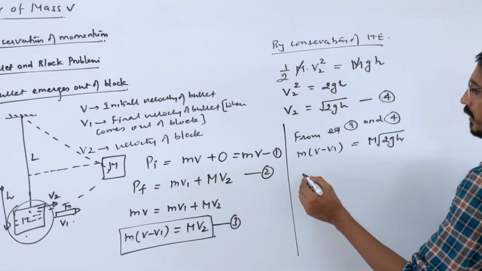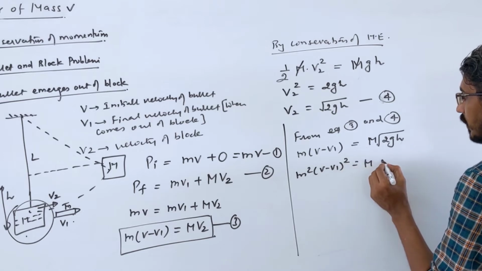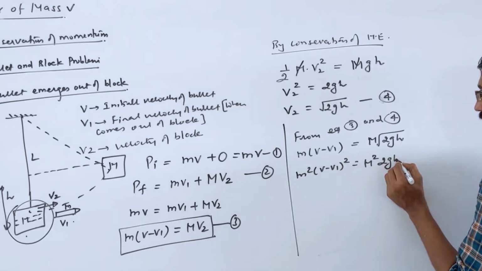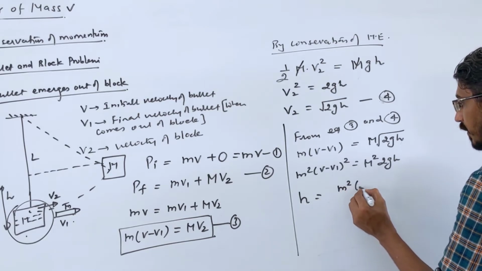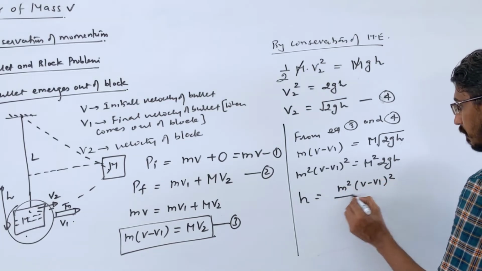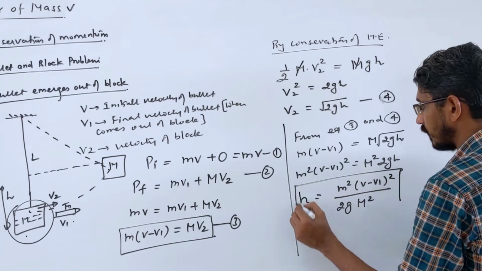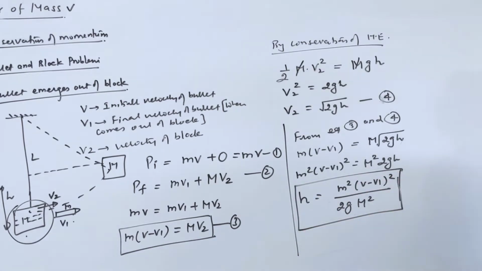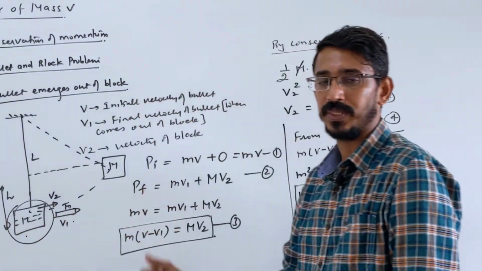Let's square on both sides. m²v² minus v₁² equals 2gH M². So this is your height rise. H will be equal to m²(v² minus v₁²) by 2gM². This is the height raised by the block when the bullet hits and comes out of it.